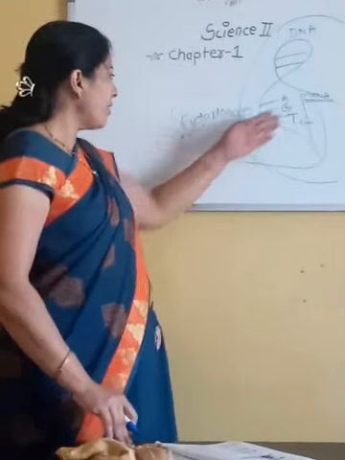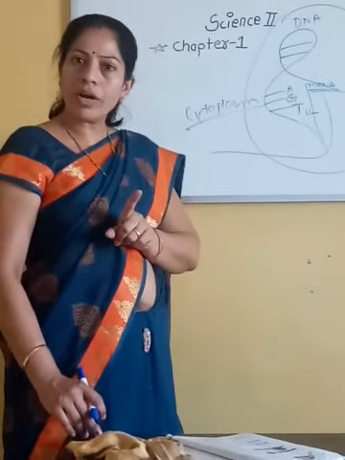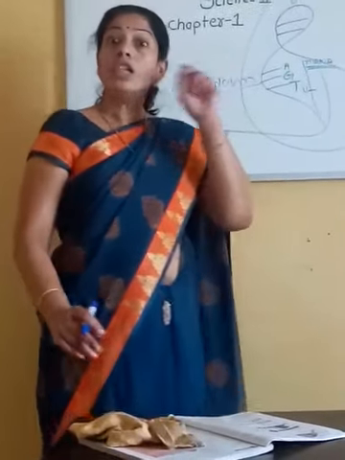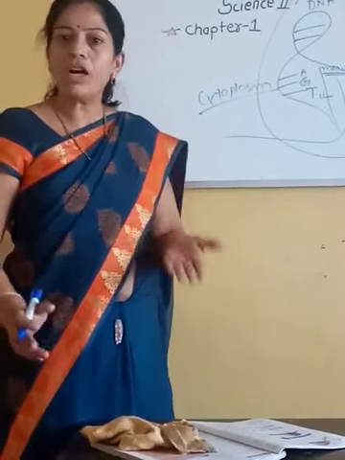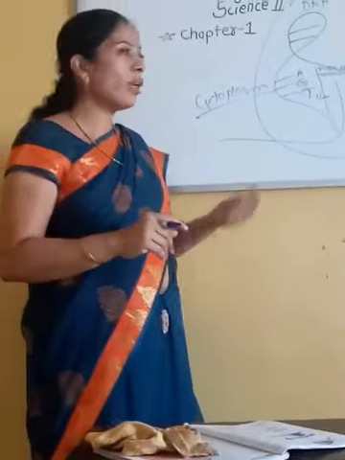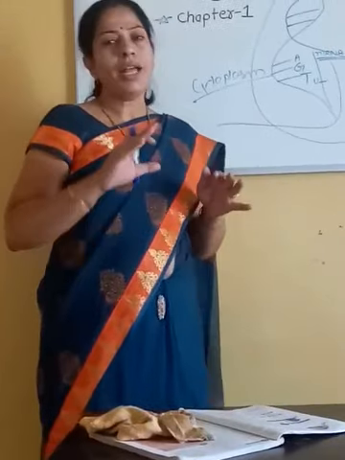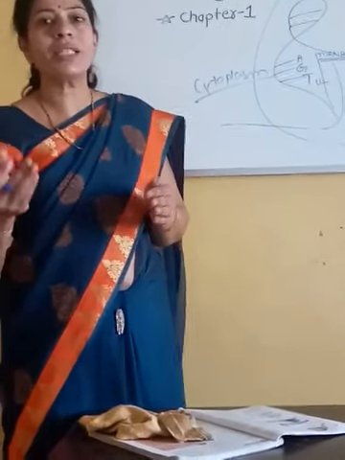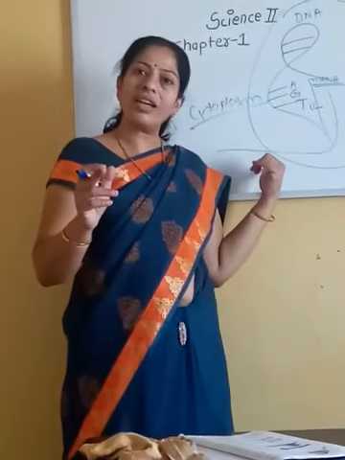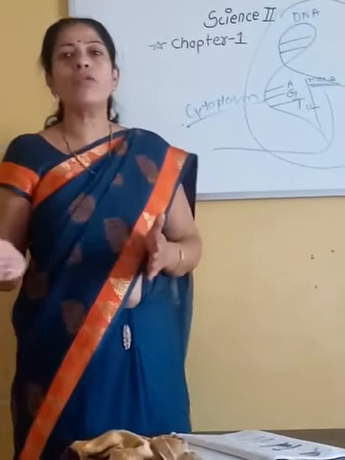Now, as this messenger RNA has been coming out, for only one amino acid it has a triple codon. That's why the messenger RNA contains thousands of different codes, because a number of amino acids are required to create one protein. An amino acid is the smaller unit of the protein, and for one amino acid there is one triple codon, and there may be many amino acids for producing one protein molecule. That's why the messenger RNA is coded for thousands of triple codons, meaning for different amino acids.